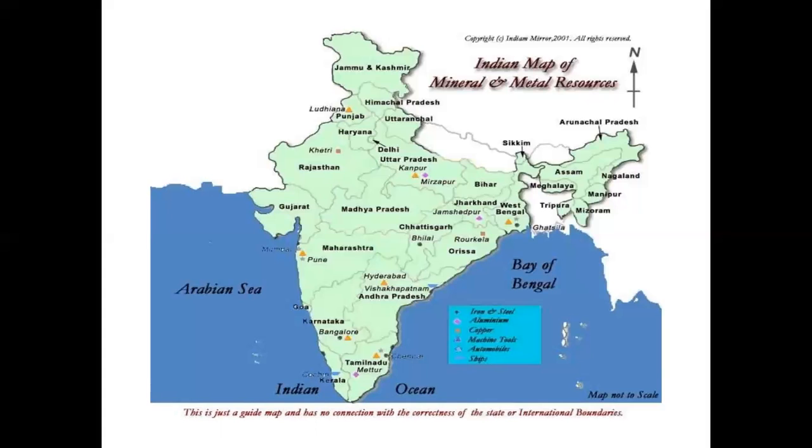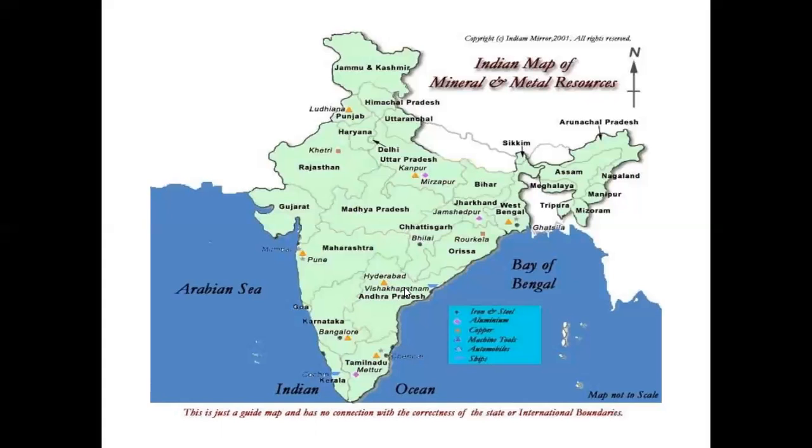Next is copper. It is mainly produced in Rajasthan, Madhya Pradesh, Jharkhand, Karnataka and Andhra Pradesh. Manganese. India's manganese deposits lie in Maharashtra, Madhya Pradesh, Chhattisgarh, Odisha, Karnataka and Andhra Pradesh.